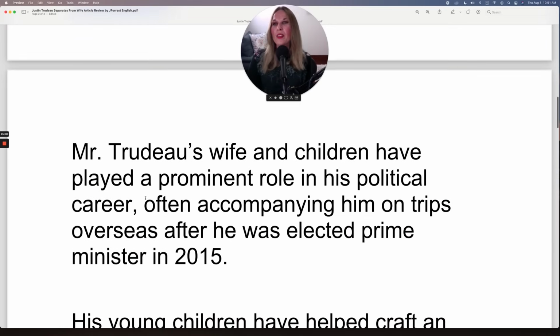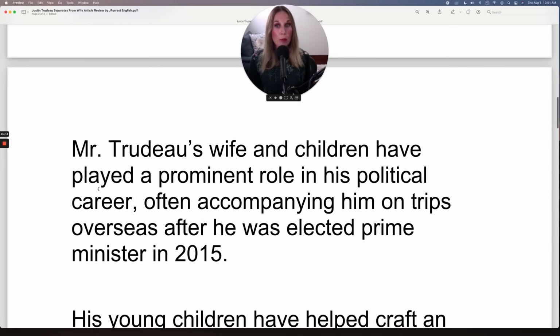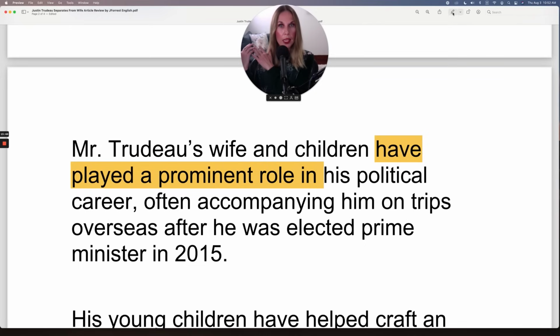Let's continue. Mr. Trudeau's wife and children have played a prominent role in his political career. So here the expression is to play a role in something. And then notice we have an adjective, a prominent role, an important role, for example. So let me highlight this for you. In his political career, the conjugation they use is the present perfect, have played a role, to suggest that they started playing a role in the past, a prominent role, and they still play a prominent role now.